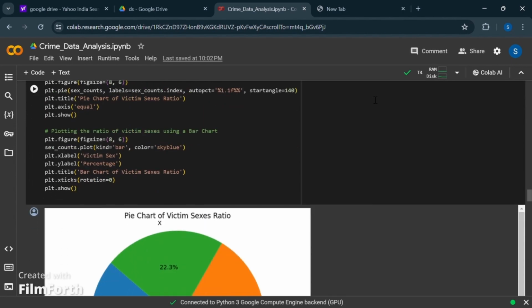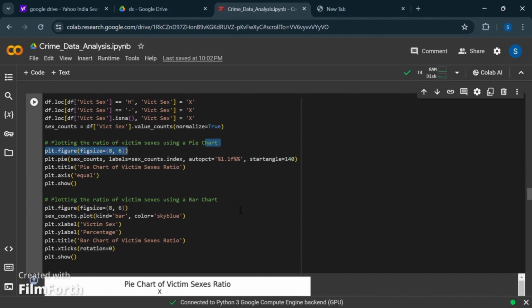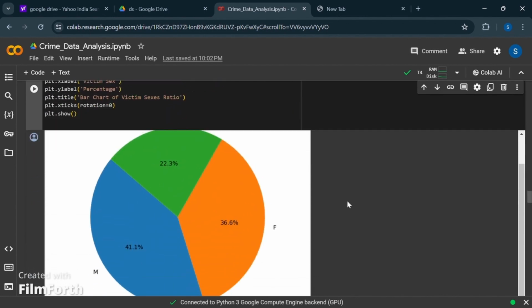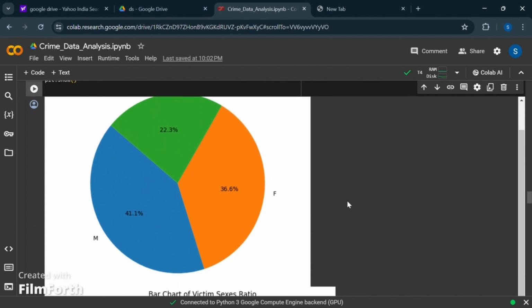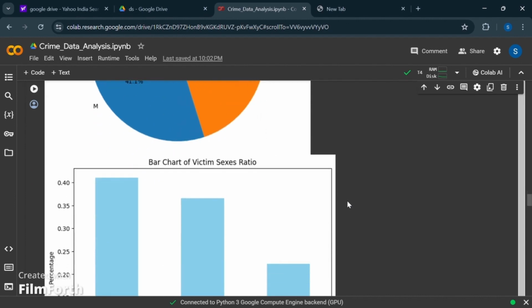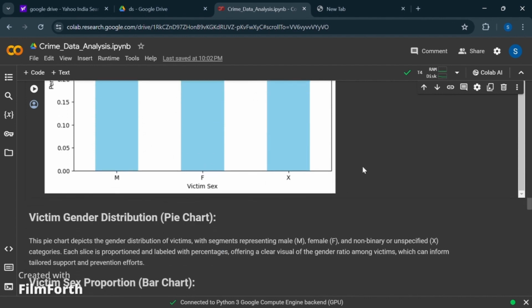As we can see in the code, we are plotting a pie chart and a bar graph for the given data. The pie chart depicts that 41% of the victims are male, and the remaining are female and non-binary at 22.3%. Also, the bar graph depicts male, female, and non-binary over a range of 0.0 to 0.40 percentages.